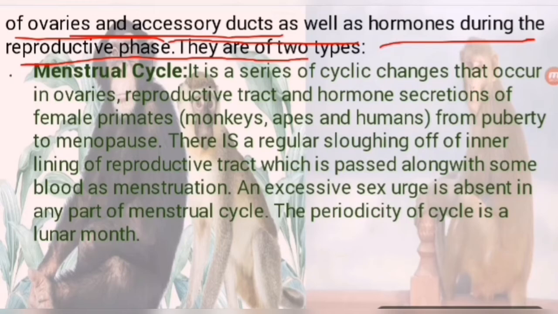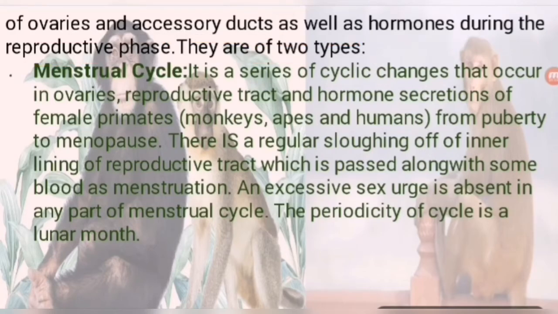So this is the next phenomenon, students. In animals, just like humans or mammals, in different mammals there is a change in ovaries and accessory ducts and also in hormones during the reproductive phase. These changes are categorized into two categories: menstrual cycle and oestrus cycle. So in living organisms, these two types of cyclic changes occur in their accessory ducts and ovaries, as well as in body hormones. Let's discuss what they are.